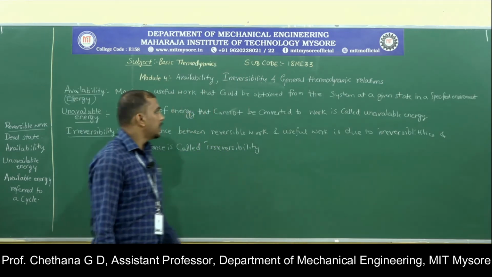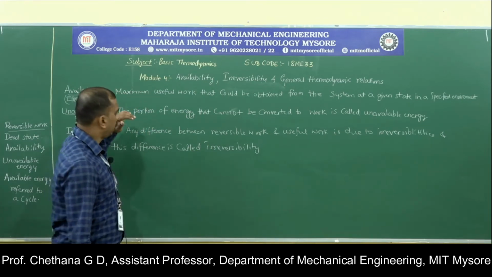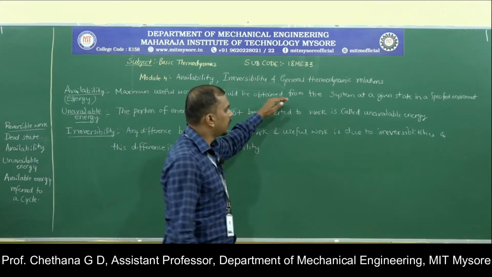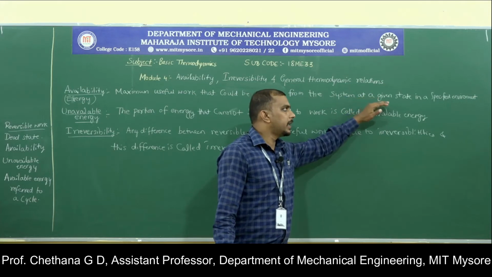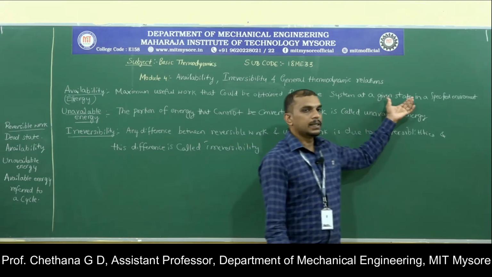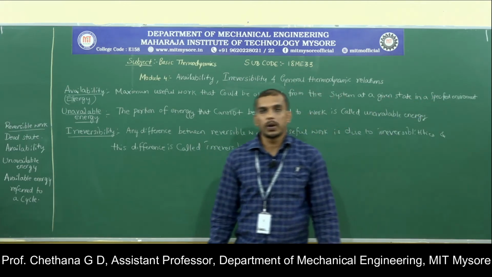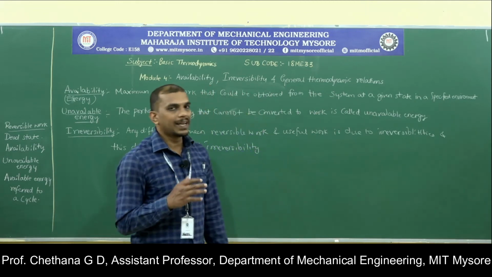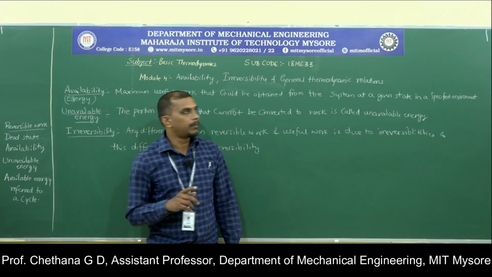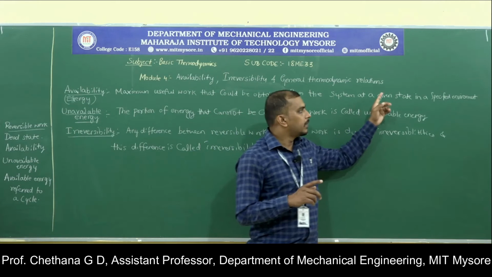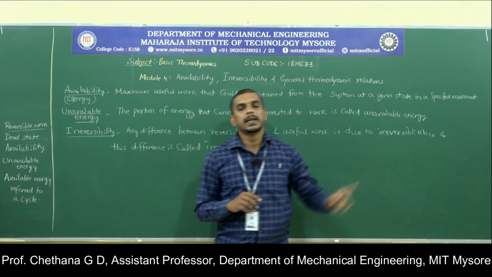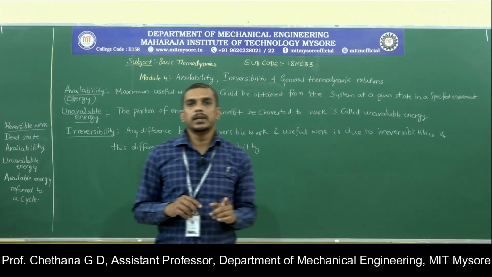Now we will define formally the availability or exergy. It is the maximum useful work that could be obtained from the system at a given state in a specified environment. So remember, we are quoting here the given state and the specified environment, because the maximum work which we can produce for a given state is obtained if the final state reaches the state of the environment, or the final state is in thermodynamic equilibrium with the surroundings.